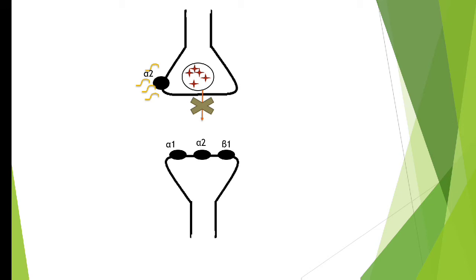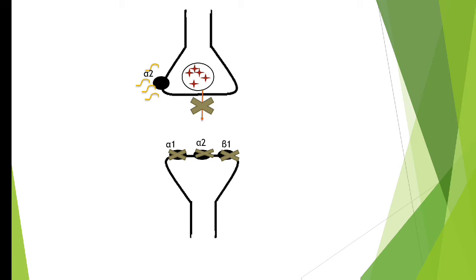Next, what will happen when the release of neurotransmitter is inhibited? It will inhibit the activation of the post-junctional receptor also. Okay, so this is an extra thing you should know regarding the pre-junctional alpha 2 receptor. See, alpha 2 receptors are present in all the locations where alpha 1 receptors are present. But apart from this, alpha 2 receptors are also present pre-junctionally.